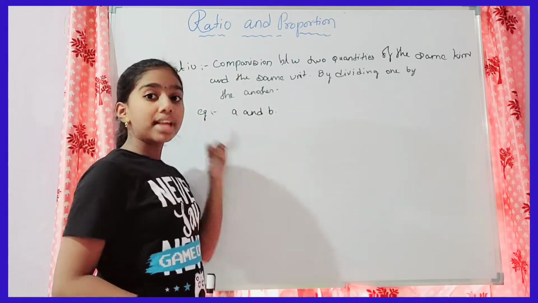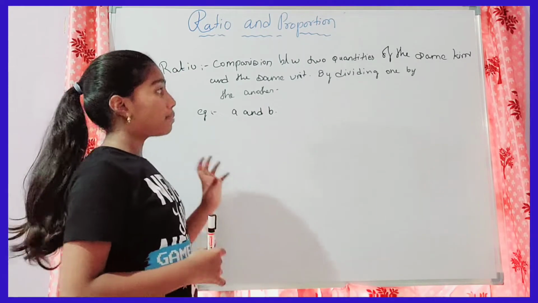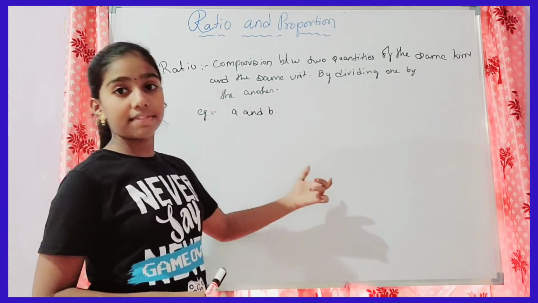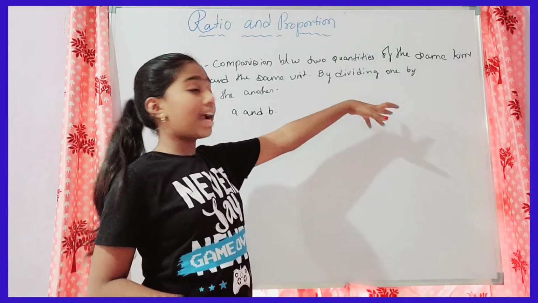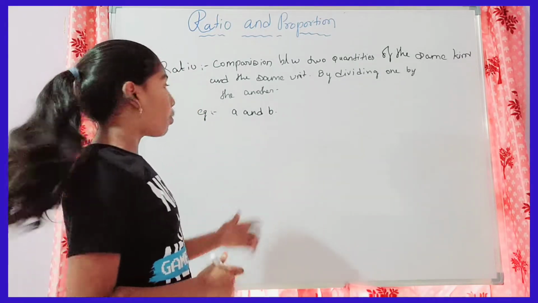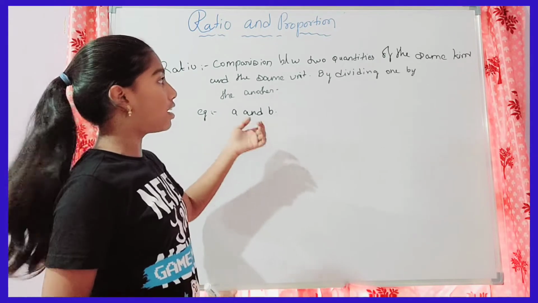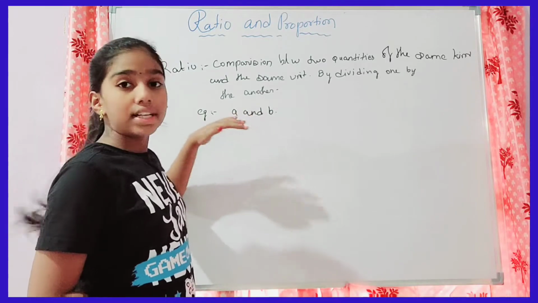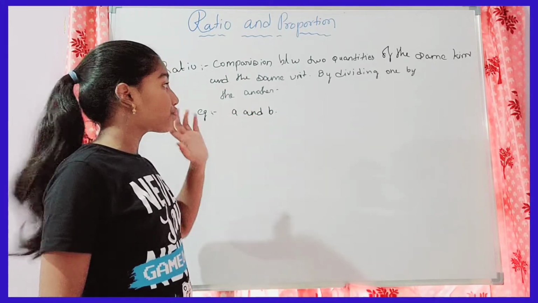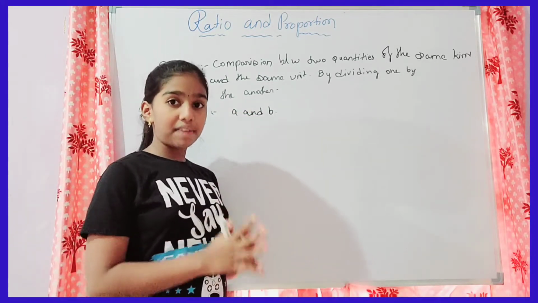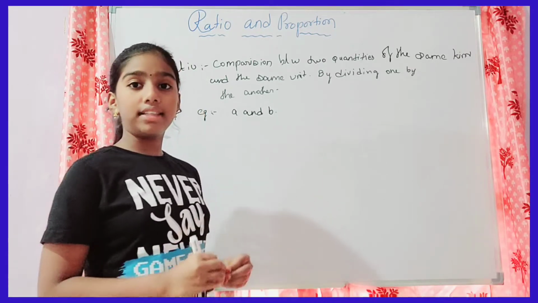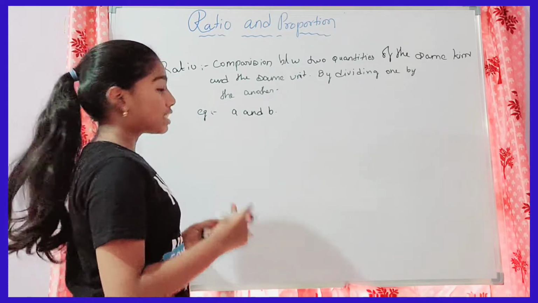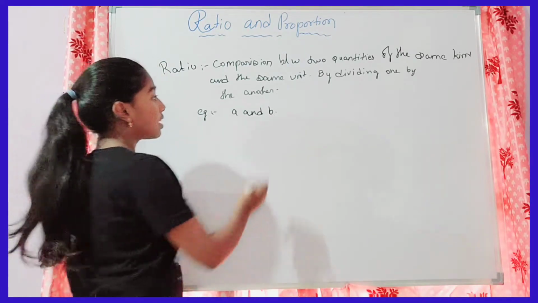And if you want to write them as a ratio, then they should be divided. If they have the same kind and the same unit, then by dividing only we can write the ratio of these two quantities.